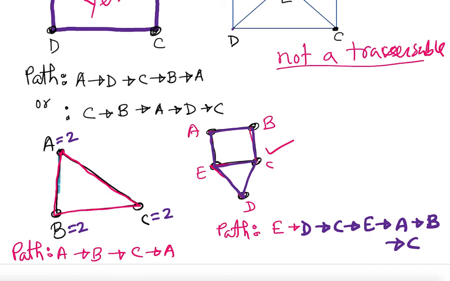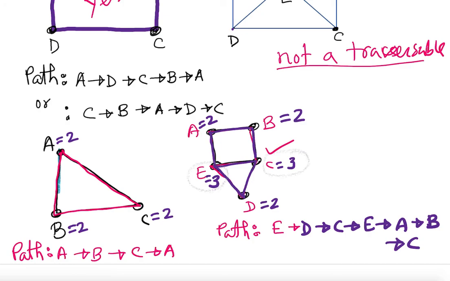So how about this one? The degree of this vertex is 2, this is 2, this is 2, the degree of the vertex in this case is 3, this is 2, and this is 3. So it seems like if I have exactly 2 odd vertices, that becomes a traversable network too.